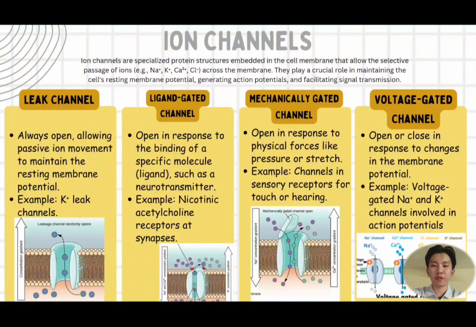So we have four different ion channels in the axon. The first is the leak channel. The leak channel is always open, allowing passive ion movement to maintain the resting membrane potential. For example, potassium leak channels.